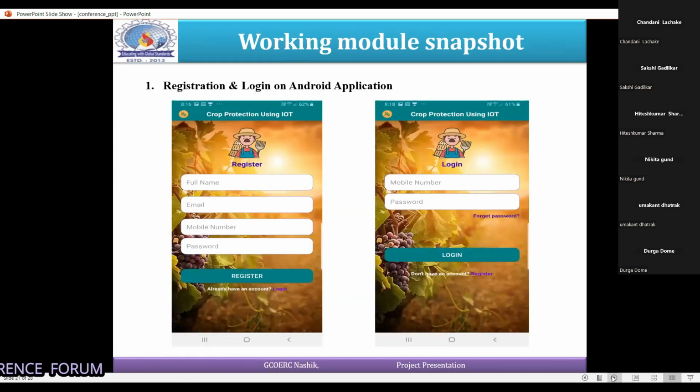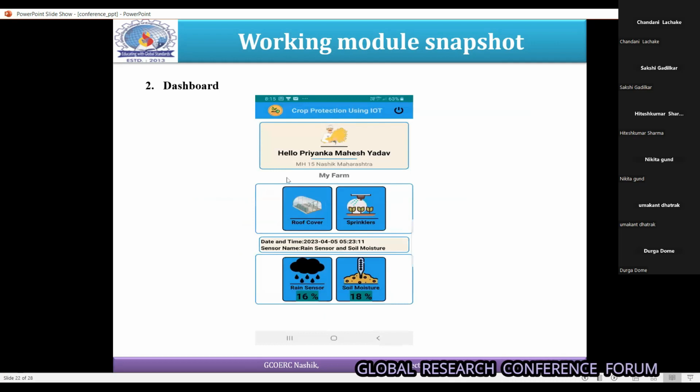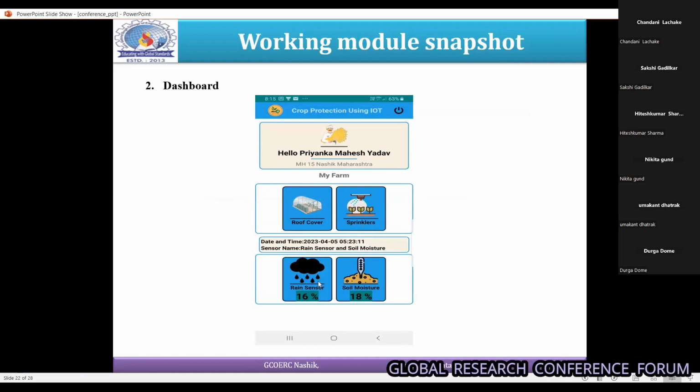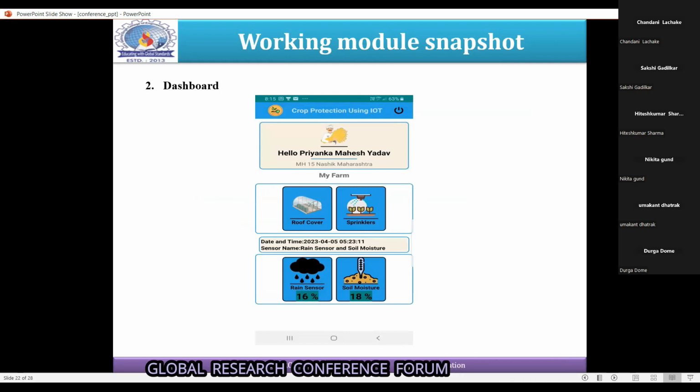This is our registration and login on the Android application. We have created the crop protection using IoT or embedded system screenshot, and we created login pages. And this is the dashboard in which we implemented four modules, like roof covering as one of the modules and sprinklers as one of the modules, and the information we get through the sensors, the rain sensor and moisture sensor. It shows the data.